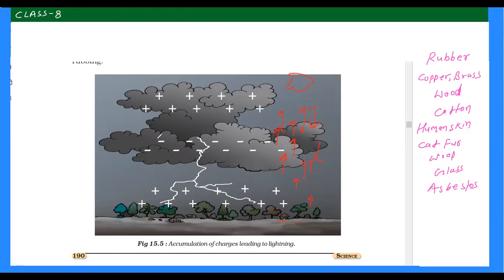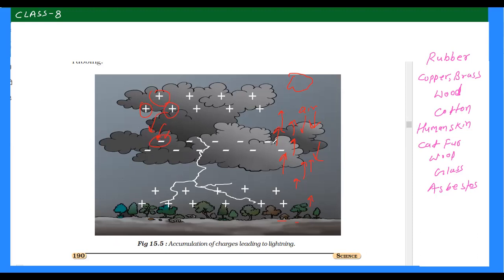Why lower level? Because electrons also have some mass. A negatively charged particle accepts electrons, so it has some mass, and the positively charged cloud donated some electrons. So the positively charged cloud has a deficiency of electrons, so it will appear in the upper level because it is lightweight, right?